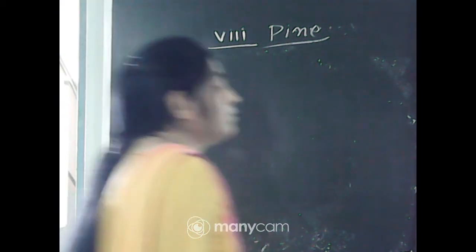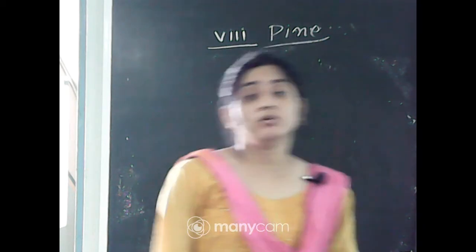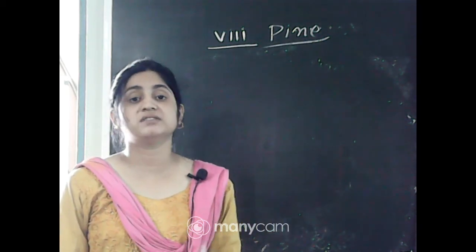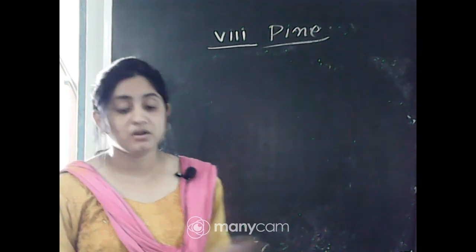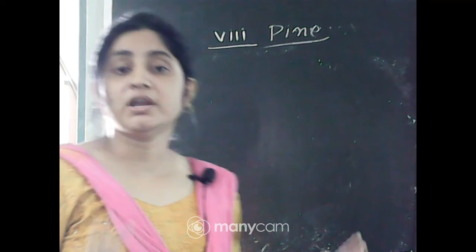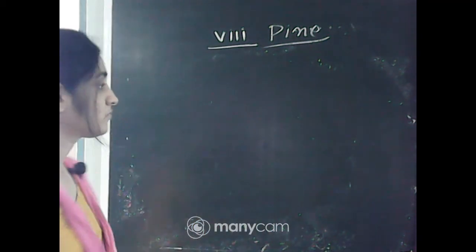When you go to the higher classes, class 8, 9, you will see that branched muscle cells are also present, striated muscle, cardiac muscles. I never give you any type of wrong information.